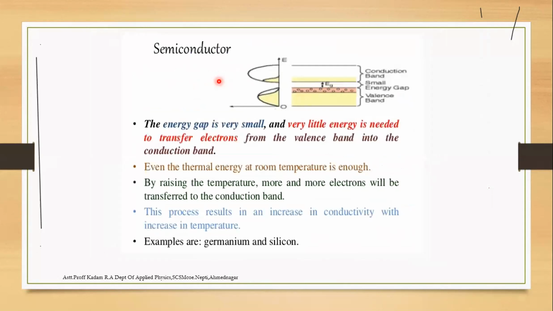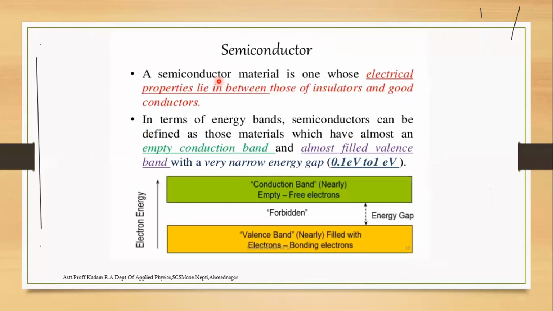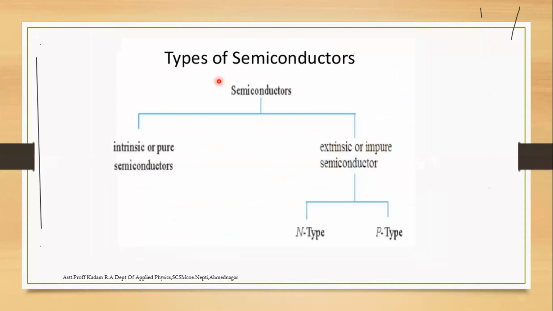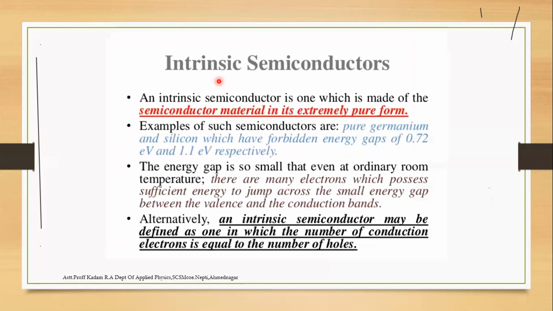Next, the types of semiconductor. Semiconductors are divided into intrinsic semiconductor and extrinsic semiconductor. Intrinsic is called the pure semiconductor, and extrinsic is called the impure semiconductor. The extrinsic semiconductor is also divided into N type and P type.